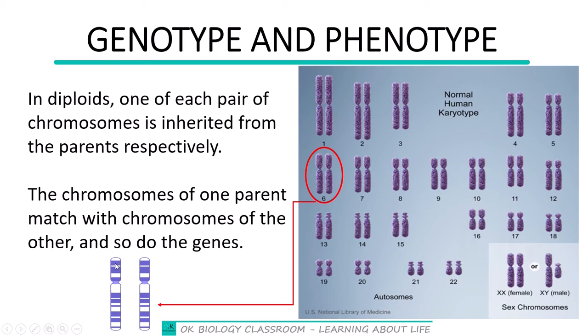Now when they meet, because they are chromosomes of the same pair, and for that matter we refer to them as homologous chromosomes, the kind of genes that are found on them are also the same. So if there is a gene for height in here, this one will have the gene for height, and on that same locus here, there would be the gene for height. The genes would be of the same type because they are occupying the same position, but then they could be expressed in different forms as different alleles. So this could be capital T, this could be small t.